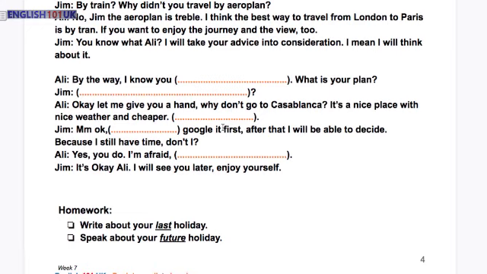I was there once. Okay. I am going to Google it first. After that, I will be able to decide because I still have time. Don't I? Yes, you do. I'm afraid I am going to leave you for now. It's okay, Ali. I will see you later.